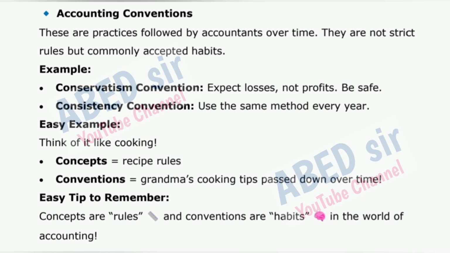Accounting conventions are practices followed by accountants over time. They are not strict rules but commonly accepted habits. Example: conservatism convention, expect losses, not profits. Be safe. Consistency convention, use the same method every year. Easy example: think of it like cooking. Concepts are like recipe rules. Conventions are like grandma's cooking tips passed down over time. Easy tip to remember: concepts are rules and conventions are habits in the world of accounting.